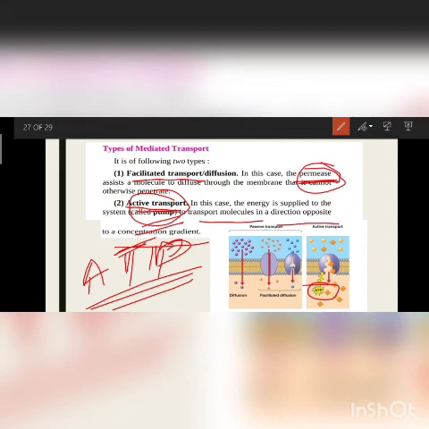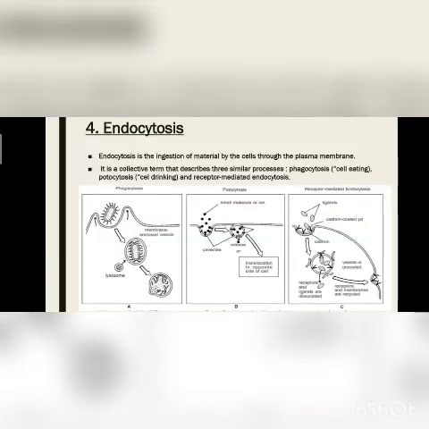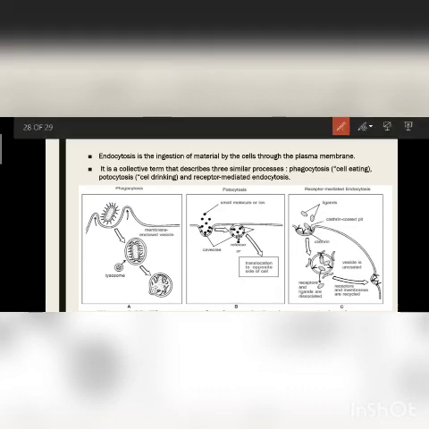But here, if the concentration is different or opposite, and they have to get that substance, in that case they need a special type of transport. So they have active transport, they have pumps, calcium and potassium ion pumps, and they have to use their ATP. In this way, they can get that substance. Another mode is also endocytosis. Endocytosis is also a type of ingestion.